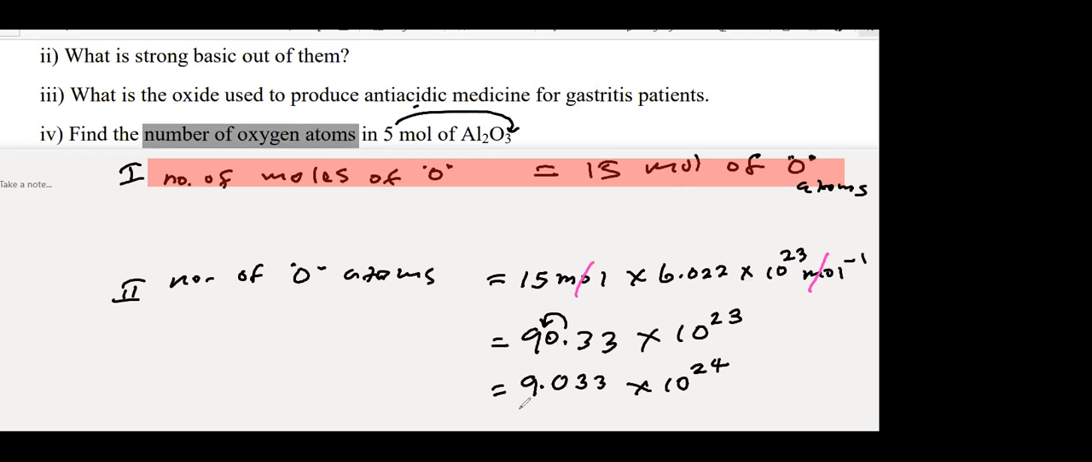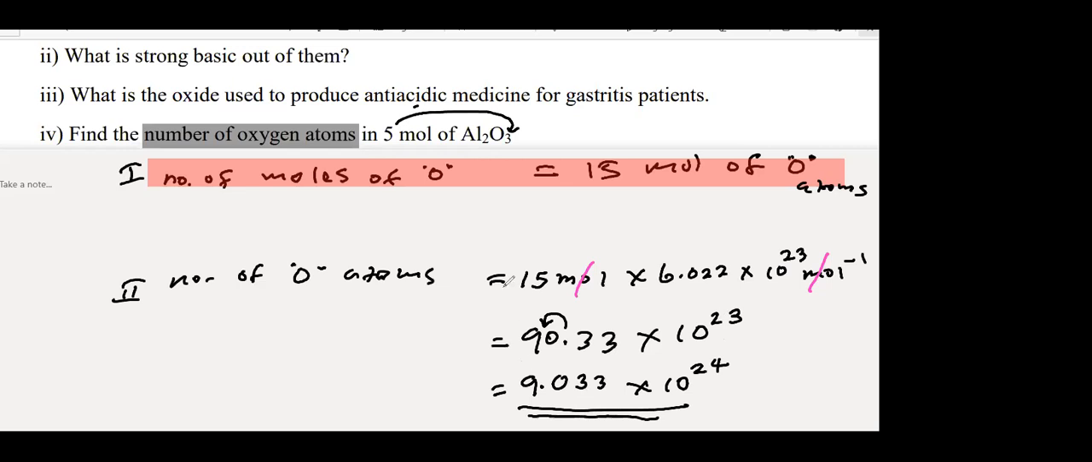Please raise your hand those who got this answer. How many of you got this answer? Those who got roughly 9 into 10 to the power 24 at least, or 90 into 10 to the power 23, or 9 into 10 to the power 24, one of those, very good.